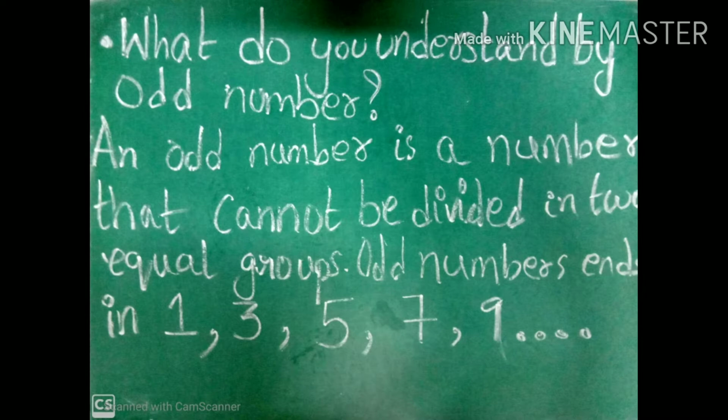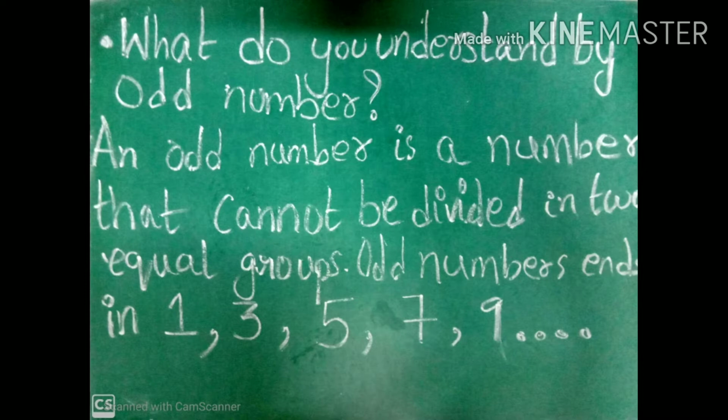Odd numbers end in 1, 3, 5, 7, 9. Numbers which cannot be formed into pairs are called odd numbers.